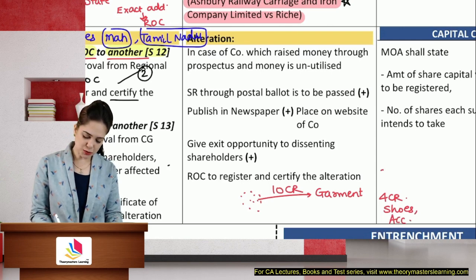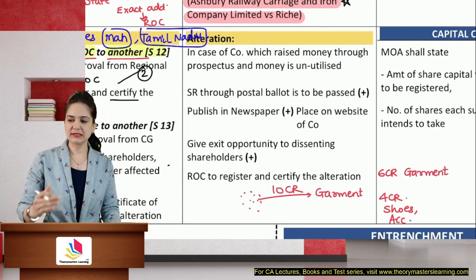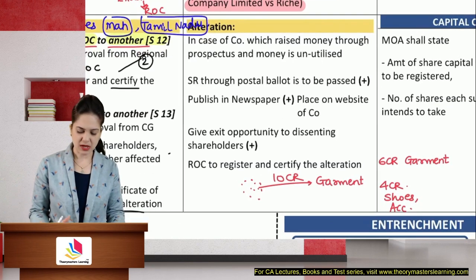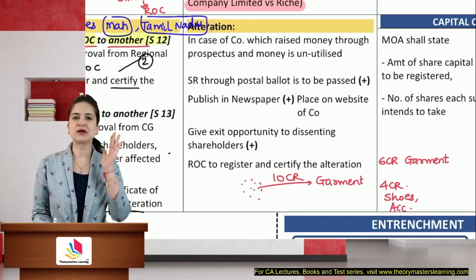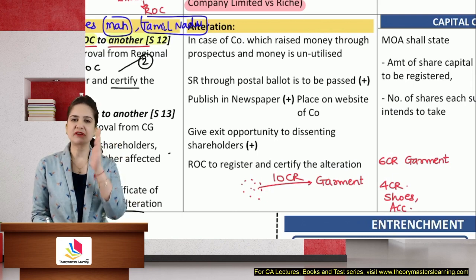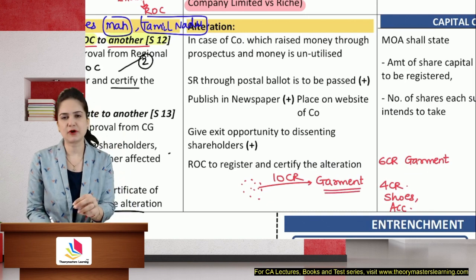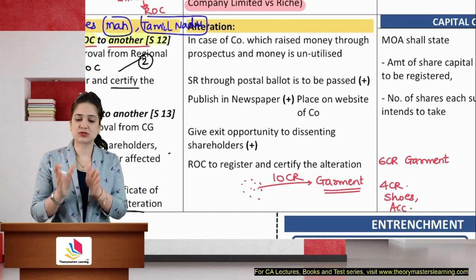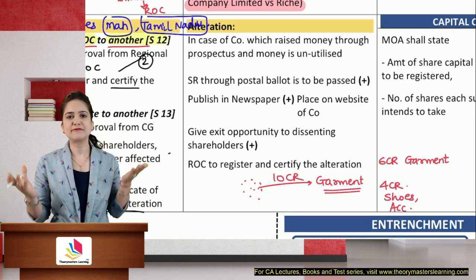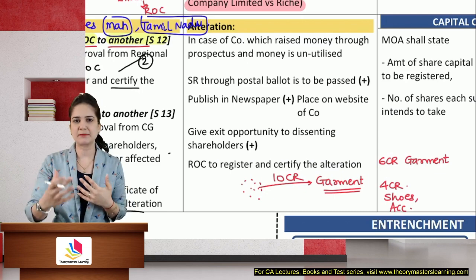Now, the company has utilized 6 crores for manufacturing of garments, but they are diverting the unspent amount in manufacturing some other type of goods for other objects. You have to inform the shareholders, people who have given money thinking that you are going to use it for manufacturing garments. You have to inform them that no, out of 10 crores which you had given, I have used only 6 crores. I could not allocate 4 crores. It is lying with me. Now I'm thinking of manufacturing shoes which will complement the garments.